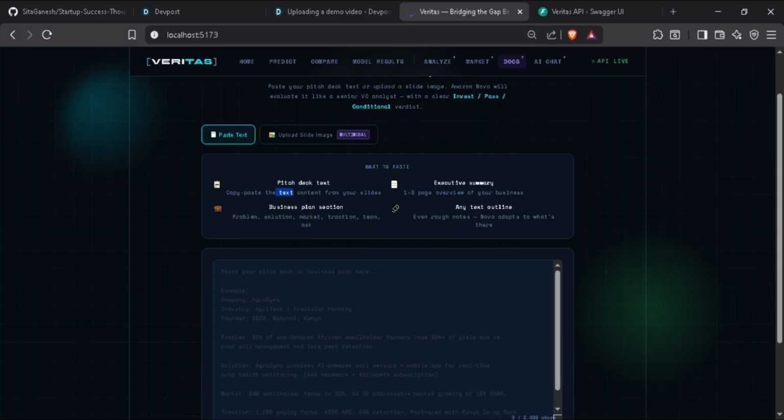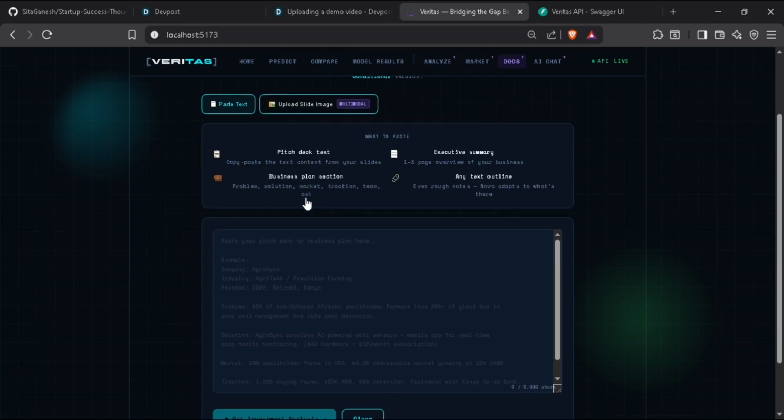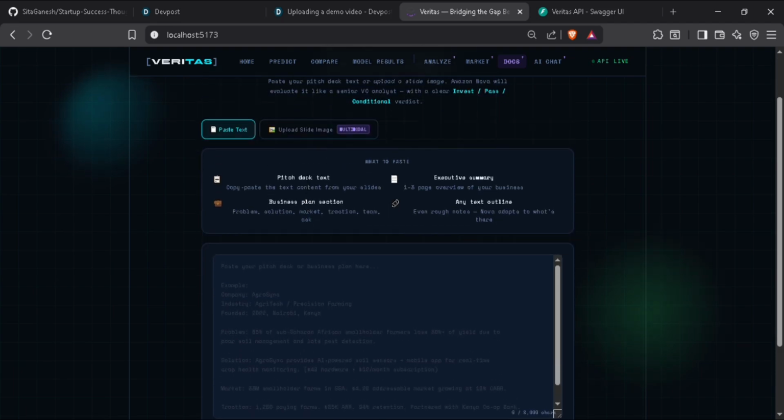If you give a text, it executes all the text, which can be 1 to 3 pages, summarizes that and makes a business plan where it involves the problem, solution, market, traction, team, and an outline so we get to know what it is. We can add a multi-modal image also. If we don't want to give everything in text itself, we can give just an image and get to know the thing.